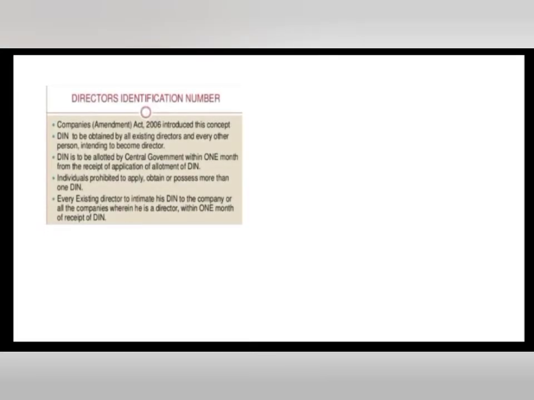Directors Identification Number. The Companies Amendment Act 2006 introduced this concept. DIN is to be obtained by all existing directors and every other person intending to become a director. DIN is to be allotted by the central government within 1 month from the receipt of application. An individual is prohibited to apply, obtain or possess more than one DIN. Every existing director is to intimate his DIN to the company or all of the companies where he is a director within 1 month of receipt of DIN.